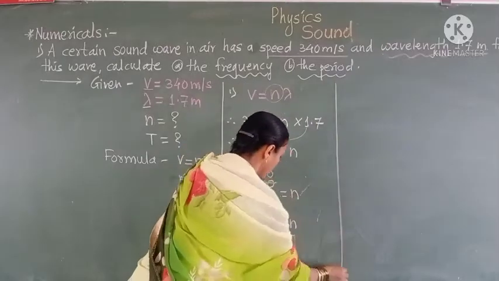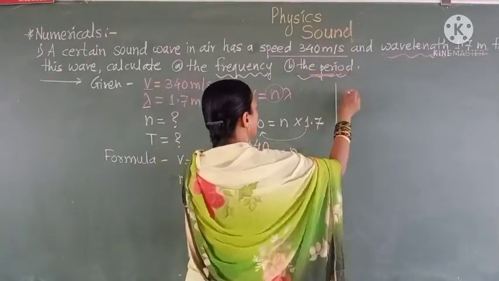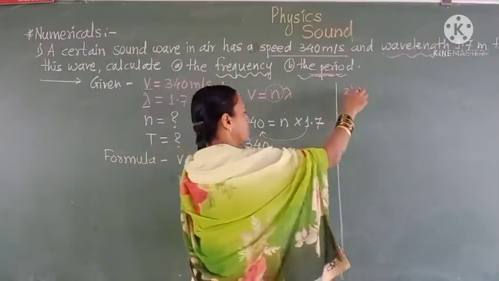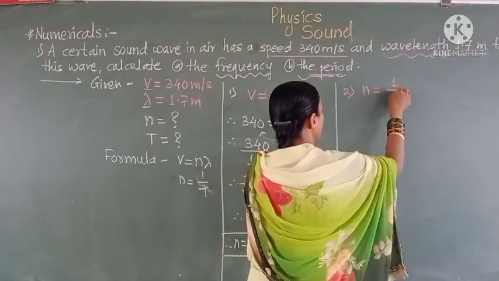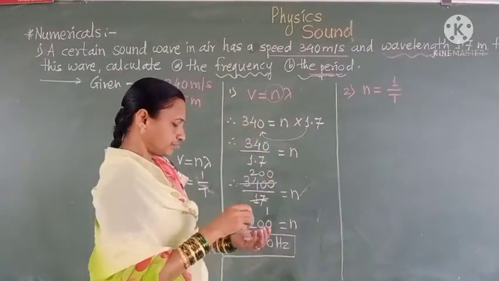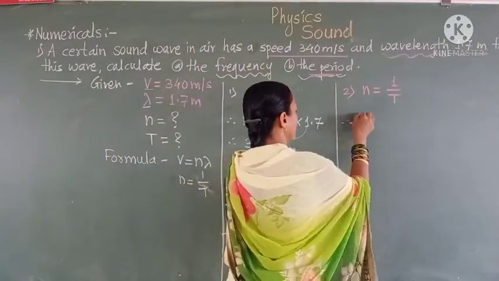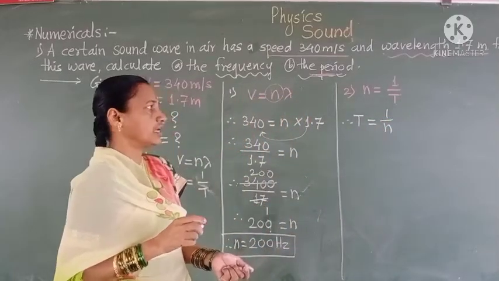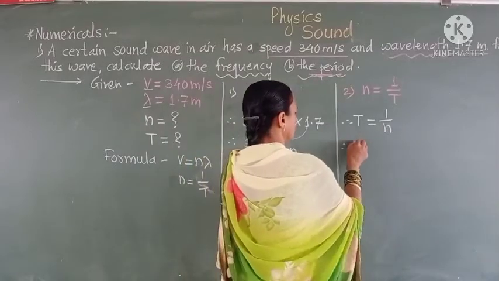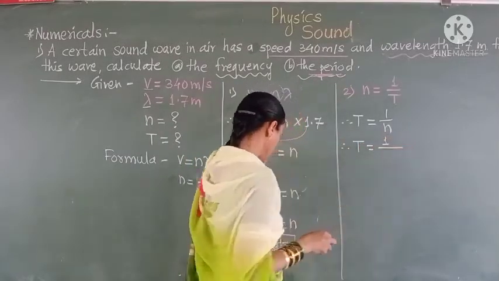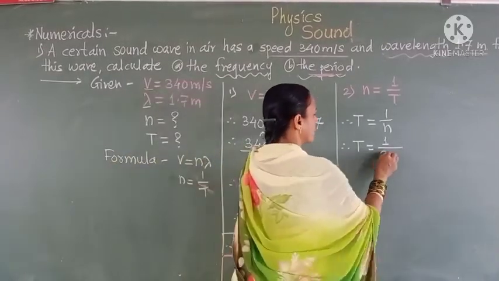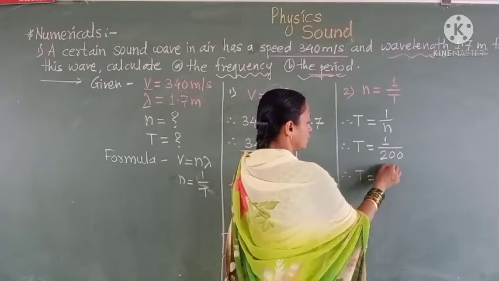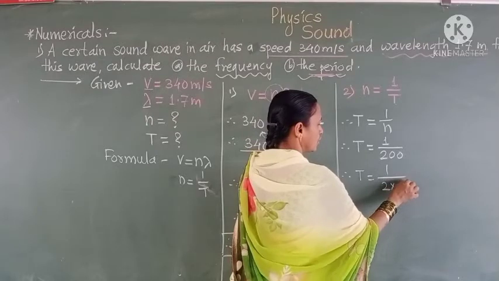Then we also calculate the value of the period. Therefore, we write the formula n = 1/T. Hence we have to calculate the value of T. Therefore, T = 1/n, that is, the period is the reciprocal of the frequency. Hence T = 1/n, with n having the value 200. Therefore, we write this value here, T = 1/200.